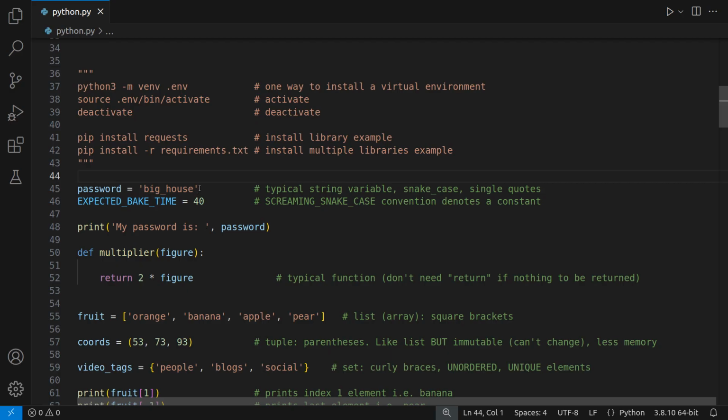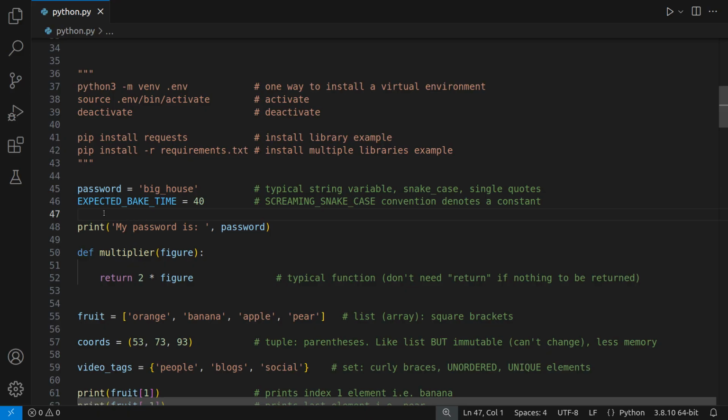This is a reminder of how to assign a variable. Believe it or not, sometimes you can forget even these simple things. It's convention to use snake case, so that's lowercase lettering with an underscore in between. And you really want to do this in an interview. Don't go ignoring conventions like this. It's going to make you look like an amateur who is not really using Python at all.